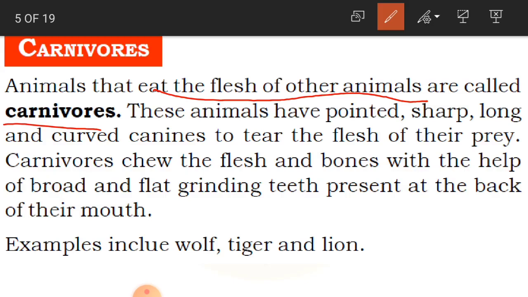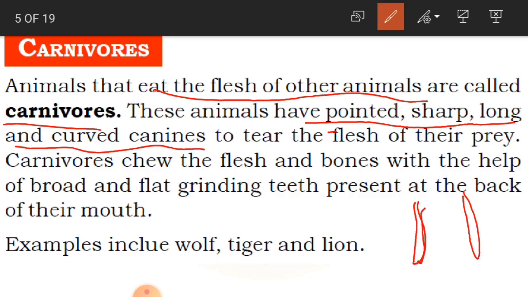These animals have pointed, sharp, long and curved canines to tear the flesh of their prey. See, these animals have pointed, sharp, long and curved canines. Canines are nothing but the front teeth, children. So they have pointed, sharp, long and curved teeth. If you see, the front teeth are a little curved at the end.